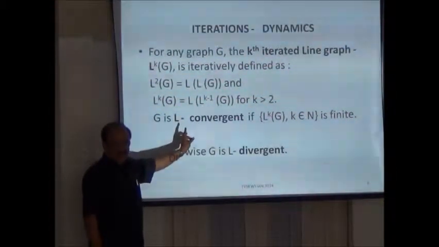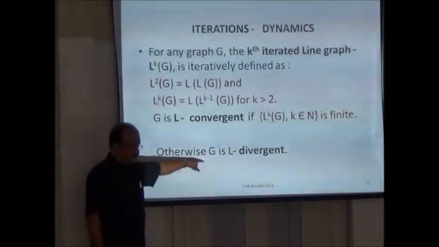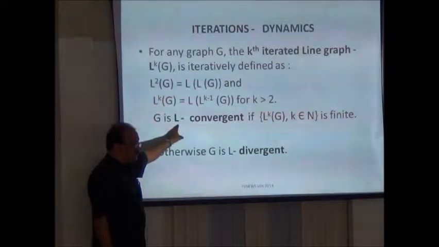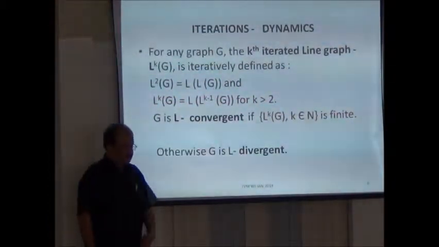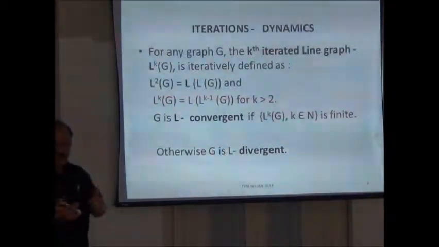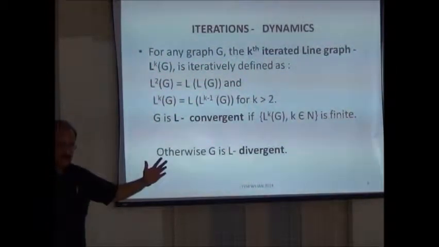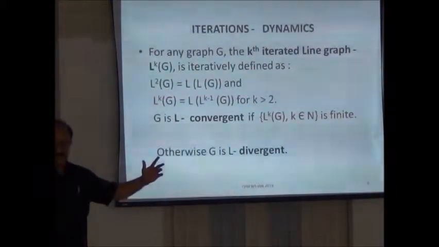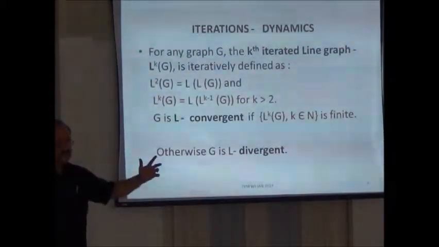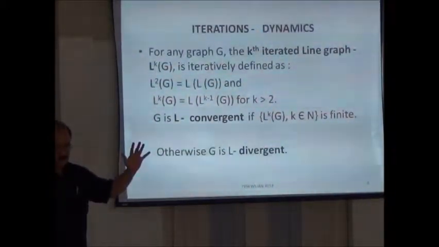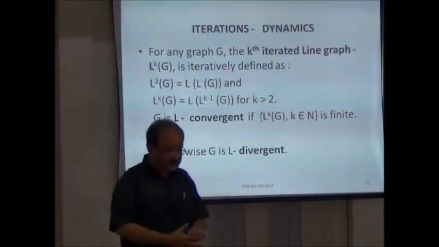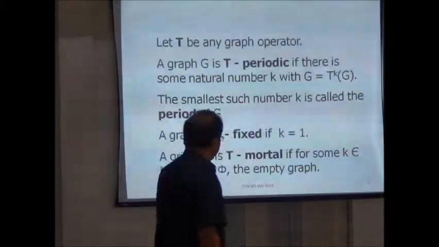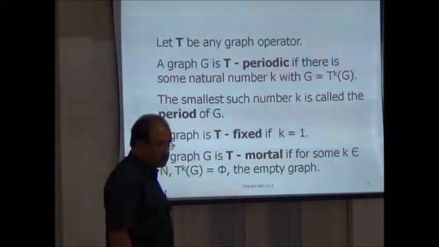I am using the new graph dynamics terminology, L-convergence and L-divergence. We say that the graph G is convergent under an operator if you look at all the iterates, G, L(G), L^2(G), L^3(G), L^4(G), and so on, and that set is finite. If that set is finite, I can say that the graph G is convergent under the operator. If the set is not finite, I say that the graph G is divergent under L. That is an instance of a finite graph giving an infinite range.